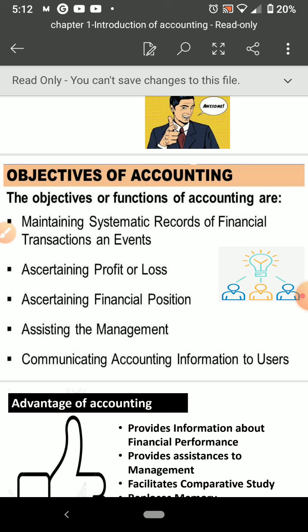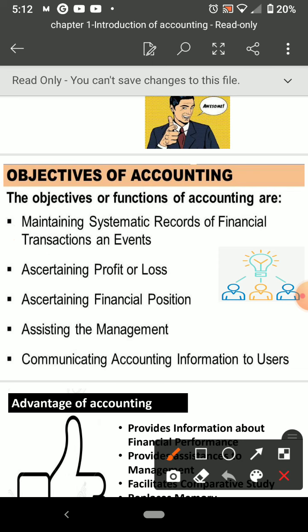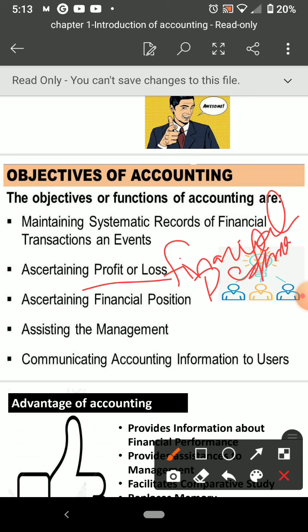Ascertain means calculate. So to calculate the profit and loss, which statement do we prepare? The profit and loss account will be prepared. Next is ascertaining financial position. Calculating profit or loss we can call financial performance. Remember, ascertaining profit or loss is financial performance. Then ascertaining financial position, that means the assets position and liability position.